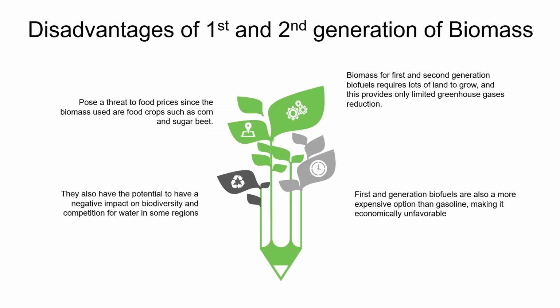Disadvantages of first and second generation of biomass include posing a threat to food price since the biomass used are food crops such as corn and sugar beet. They also have the potential to have a negative impact on biodiversity and competition for water in some regions. Biomass for first and second generation biofuel requires lots of land to grow, and this provides only limited greenhouse gases reduction. And lastly, first and second generation biofuel are also a more expensive option than gasoline, making it economically unfavorable.